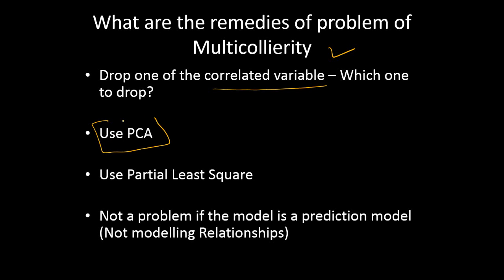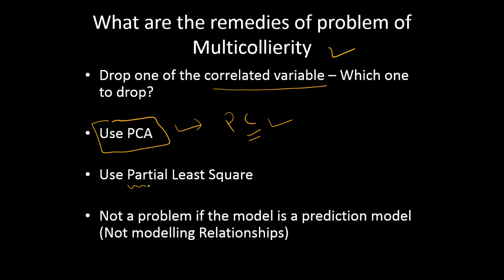You can also use principal components. If it is a prediction model, instead of using the raw variables, the actual variables, use principal component analysis to come up with the principal components. And instead of using your variables, just use the principal components, which combine variables in some sort of way and take care of your collinearity. Principal components are composite variables, and it is ensured that the components are orthogonal to each other. That means they are uncorrelated to each other, right? So the multicollinearity problem is handled by using principal components in the regression.